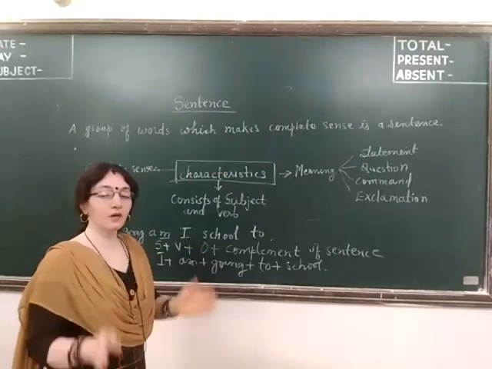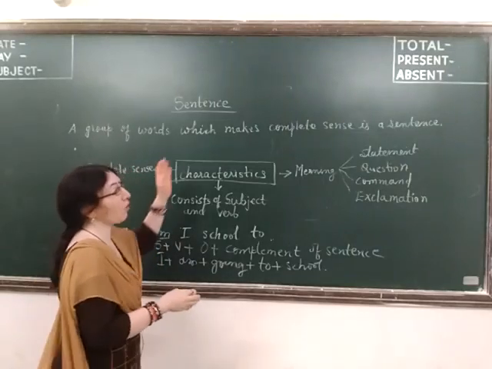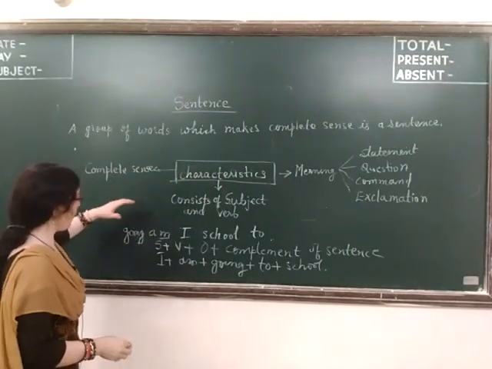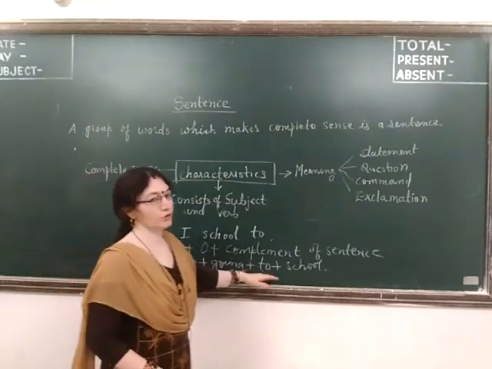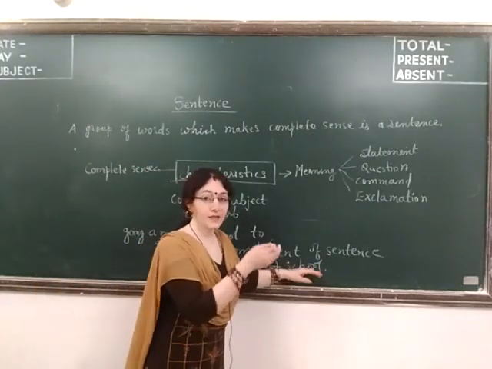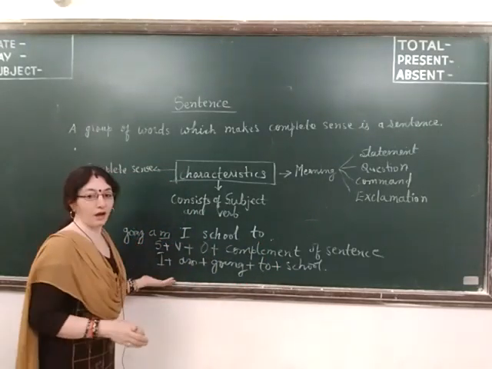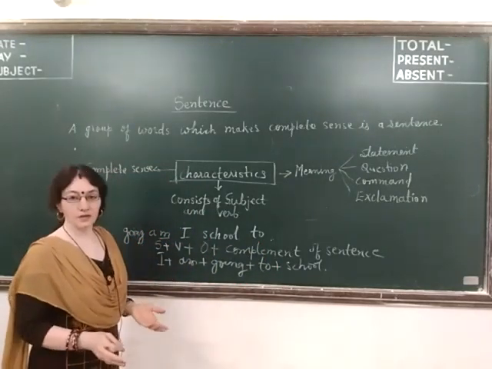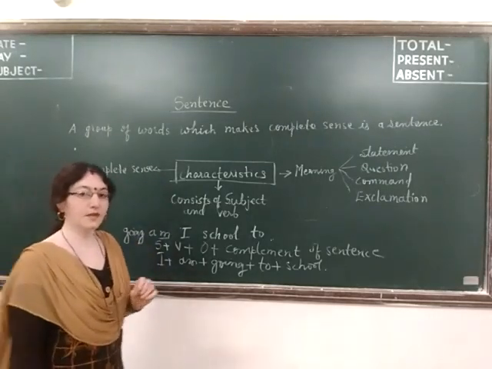Not any group of words, only a group of words which makes a complete sense is called a sentence. So, when I write the sentence like this, I am going to school, it is very clear for all because we have complete sense. So, what is the structure of an English sentence?